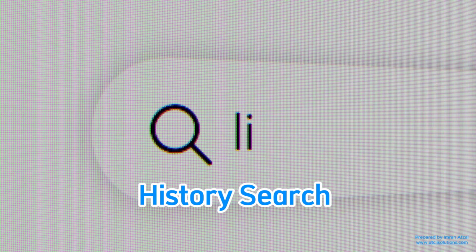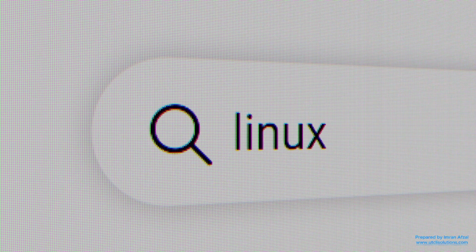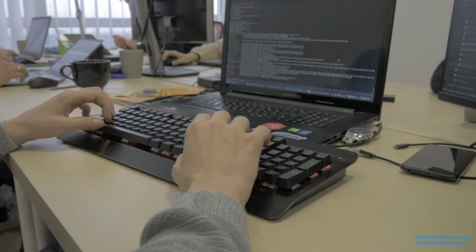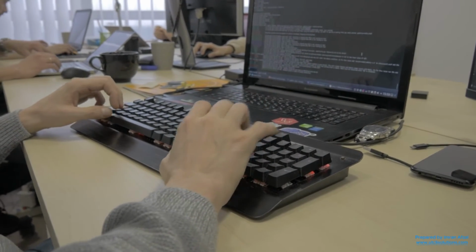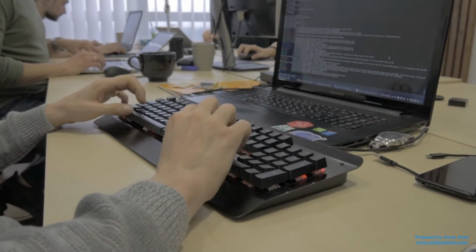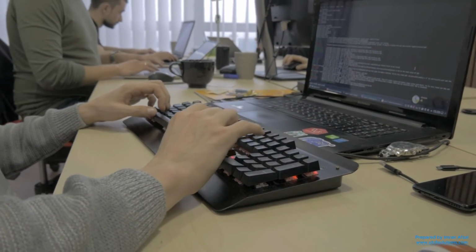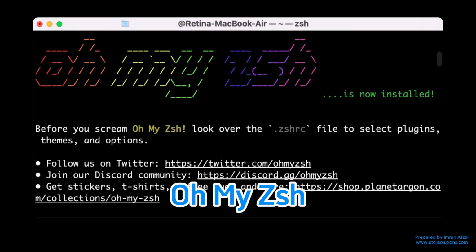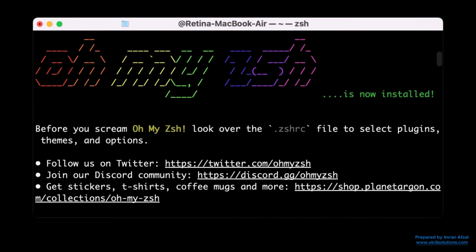History search. You can quickly find old commands by typing just a few letters. Zsh is especially popular among developers who want more power and a better looking terminal. If you've heard of oh-my-zsh, that's a popular tool that makes Zsh even better by adding themes and plugins.